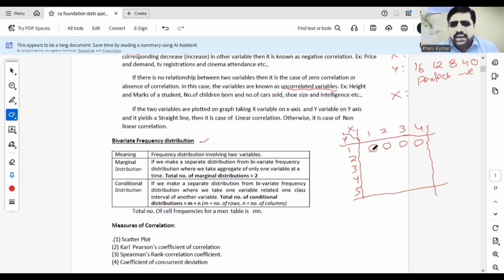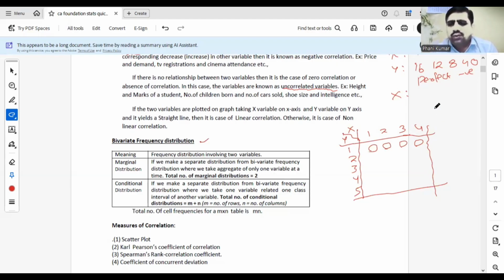Okay, here each frequency is known as a cell frequency. Here a cell frequency may be 0 or positive, but it will never be negative. Okay, no frequency will be negative. So coming to bivariate frequency, the important points you have to remember: bivariate means two variables. If you plot two variables' frequencies simultaneously, it is a bivariate frequency. From this bivariate frequency, you can develop univariate frequencies.